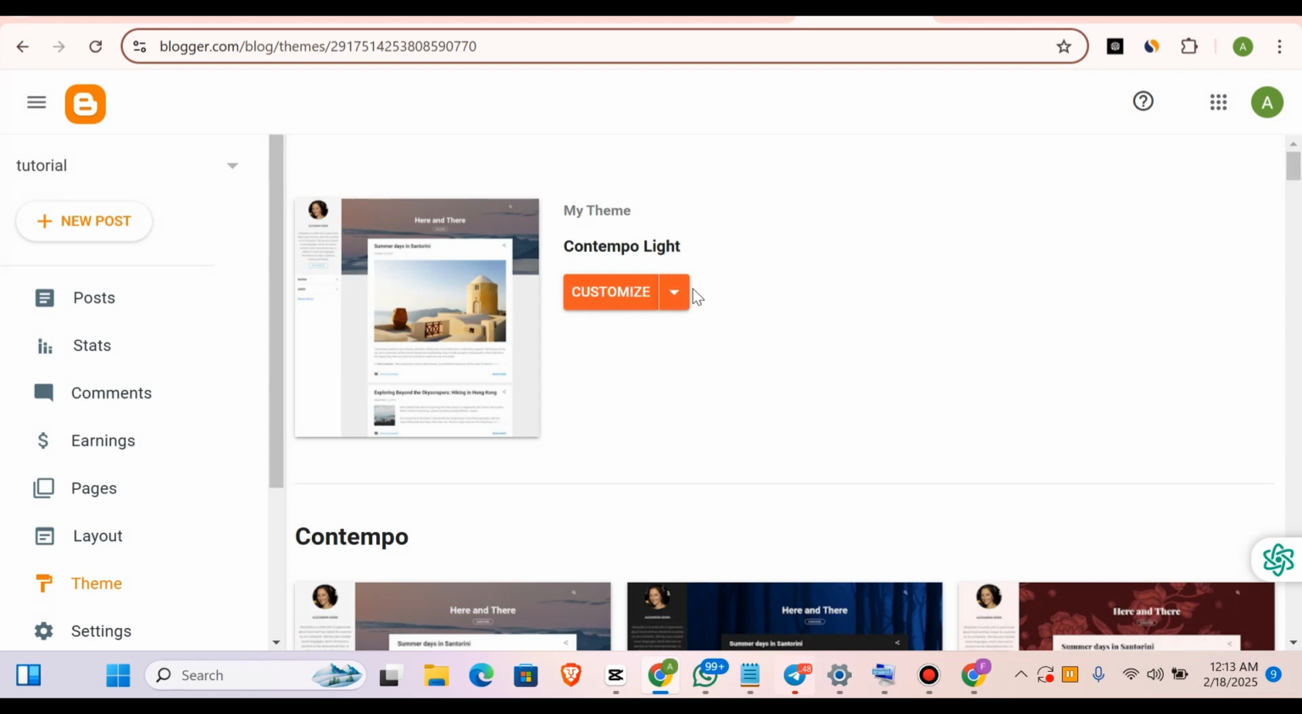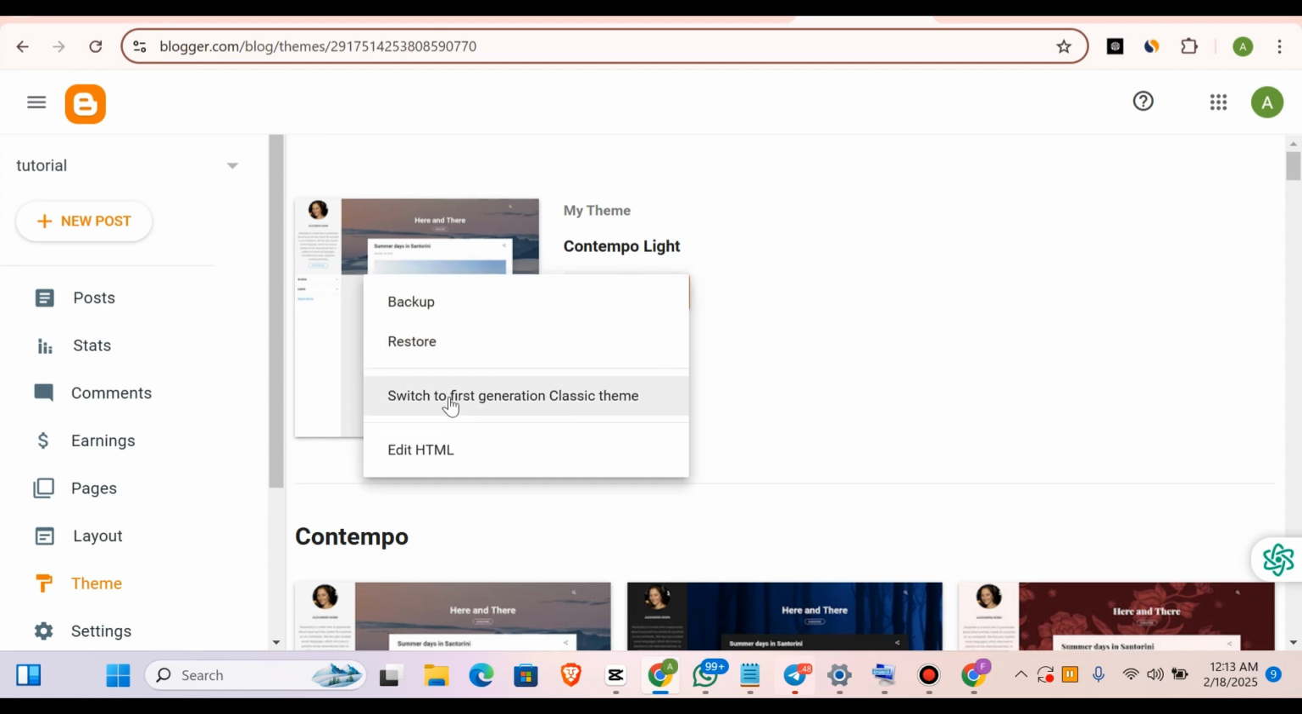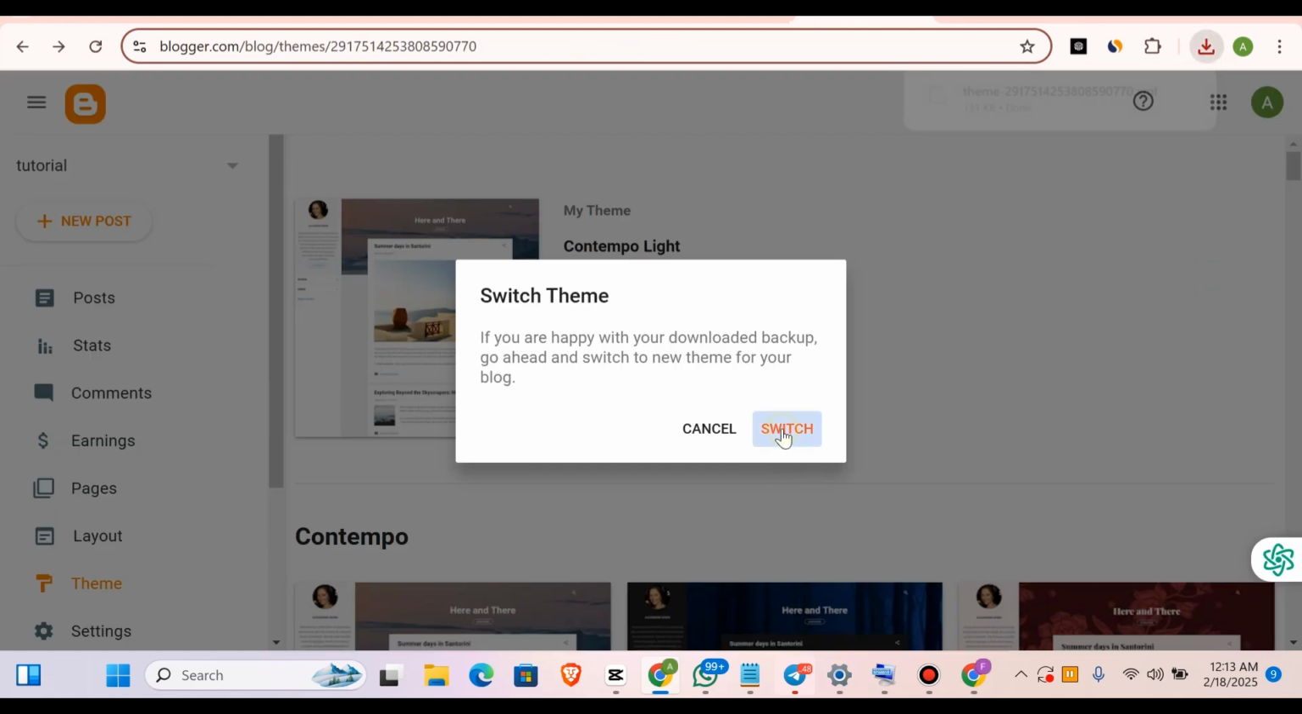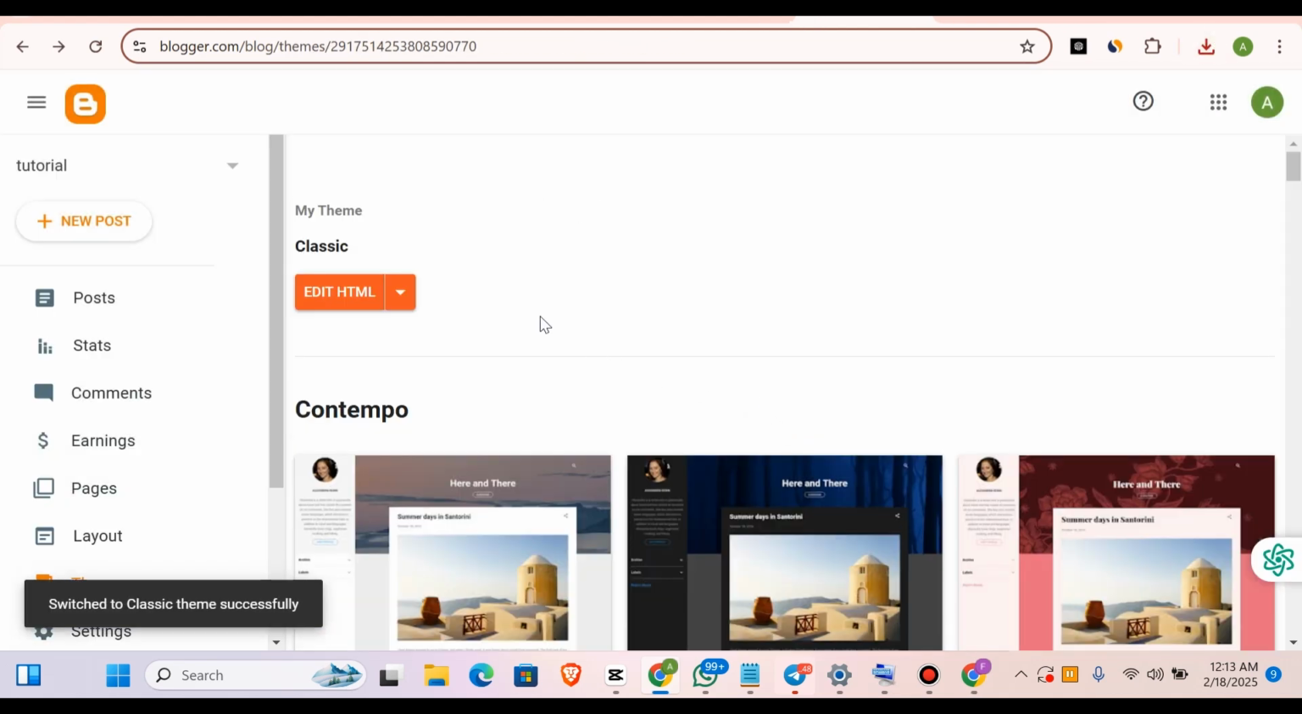So come to this place and click on this icon and click on switch to first generation classic theme, and click on switch without update. No, click on update and switch. All right, click on update and switch, and click on switch. All right, now it's gonna turn to something like this.